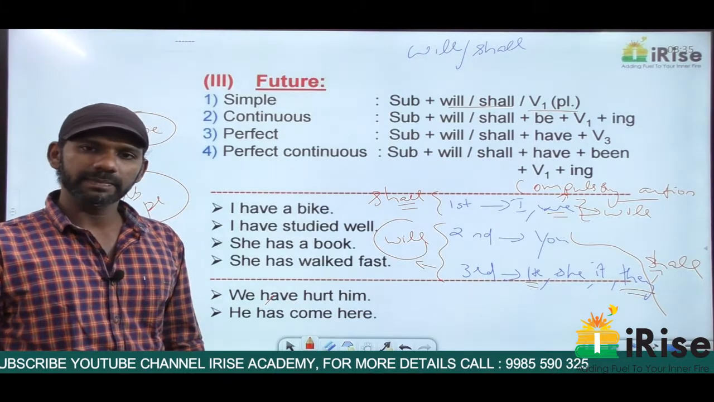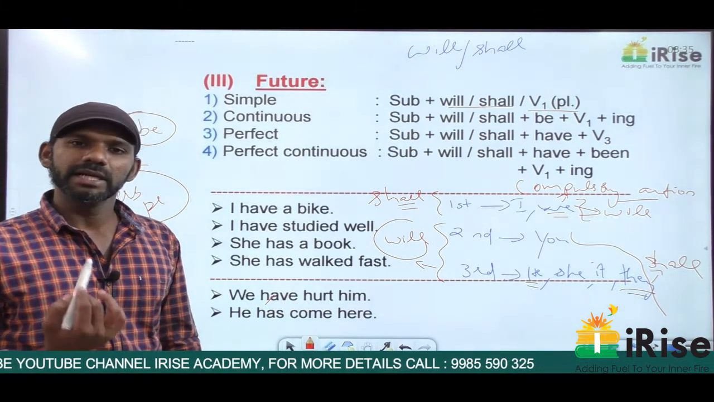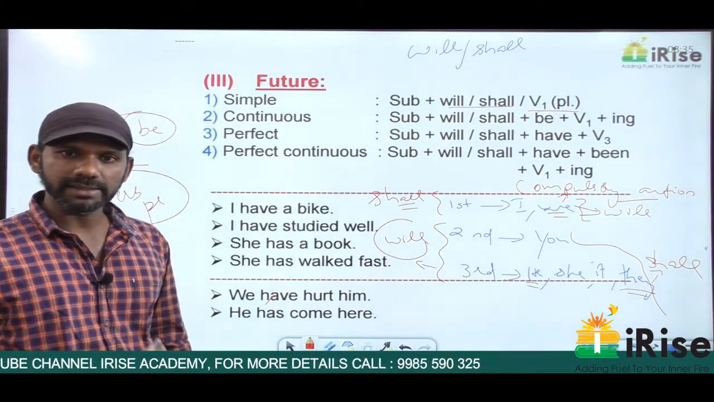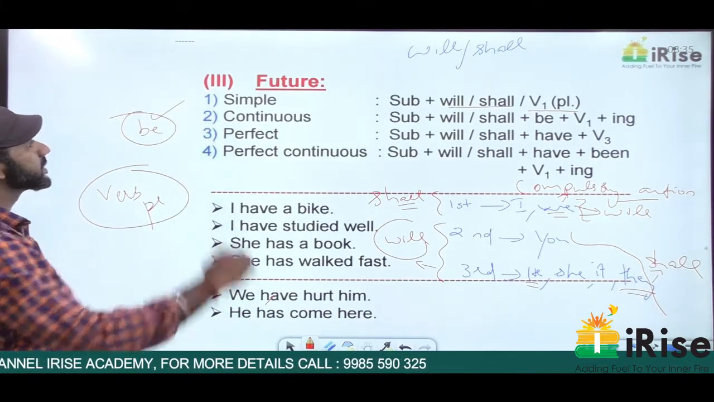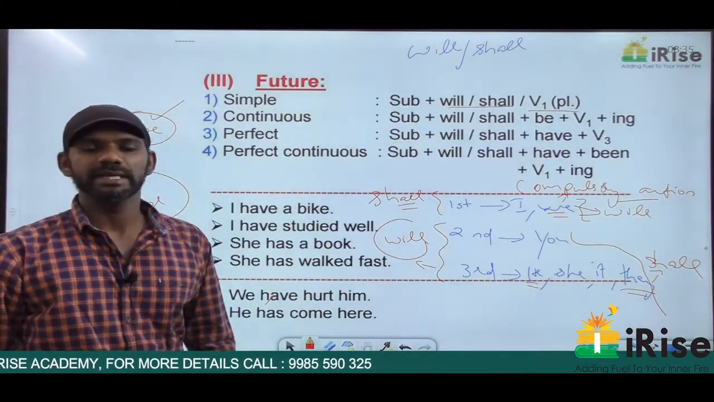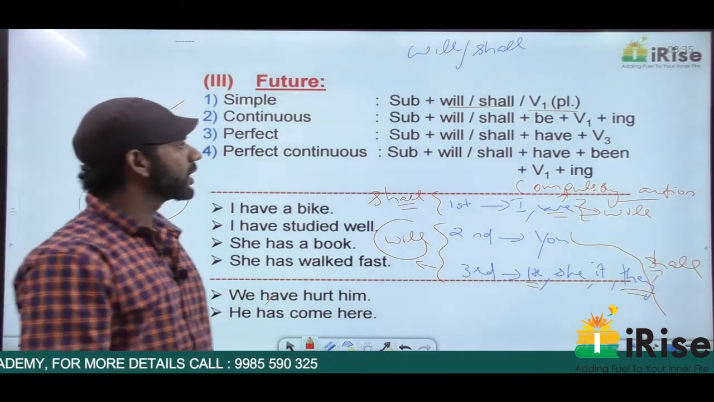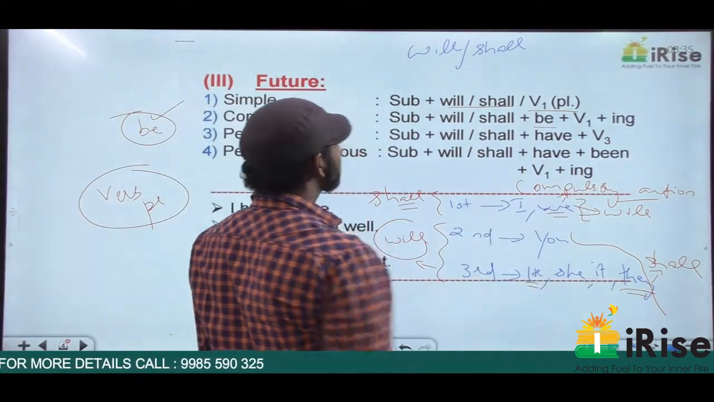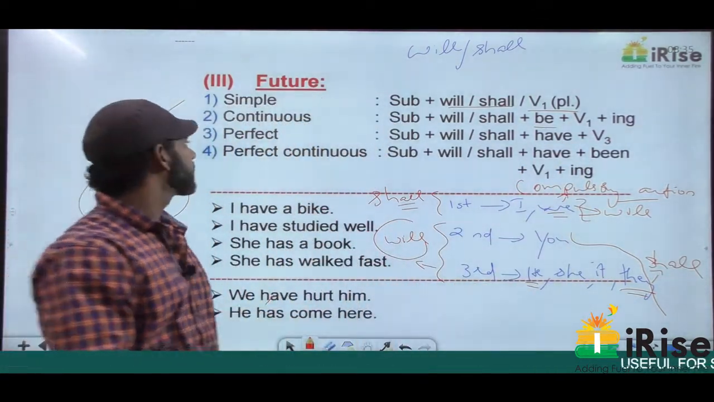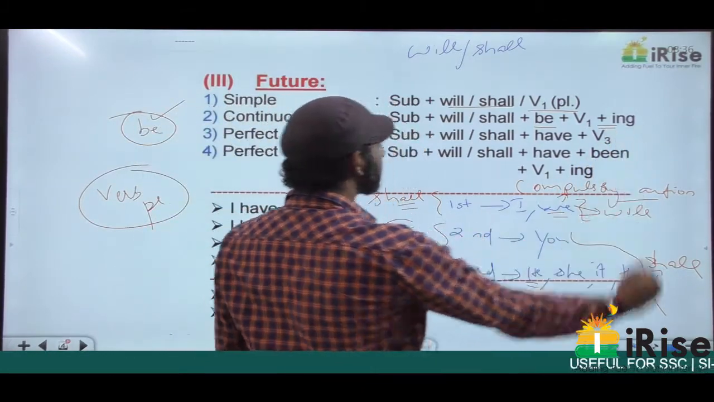Yes, are and am come in present continuous. Was and were come in past continuous. Be comes in future continuous. So future continuous means always think about be. And continuous means it is always V1 plus ing.